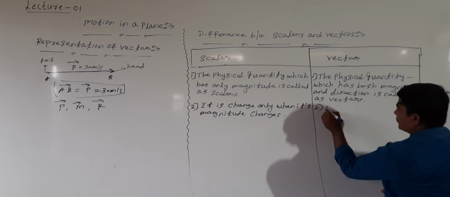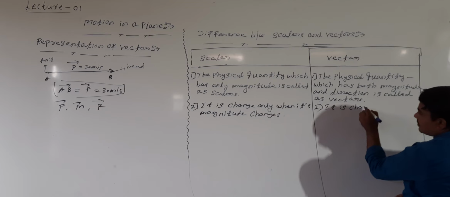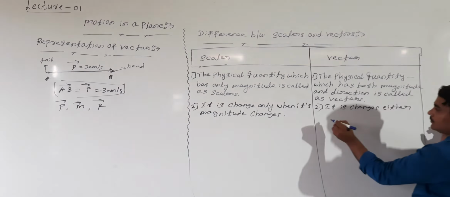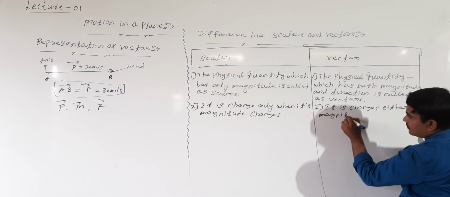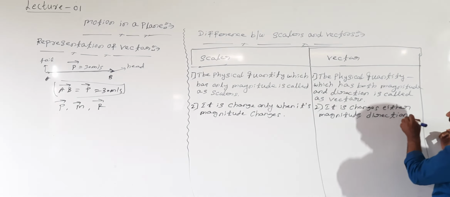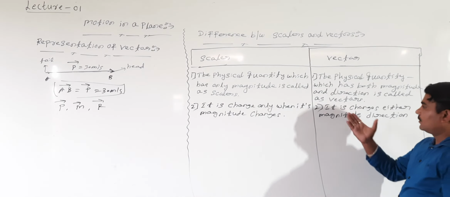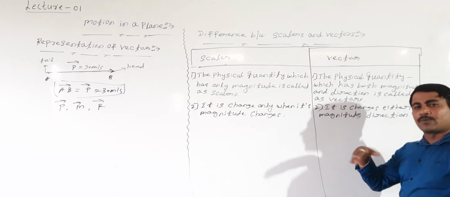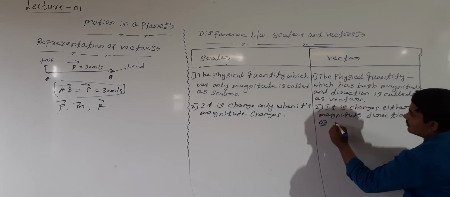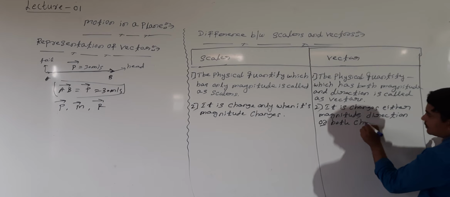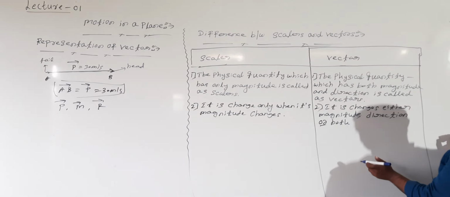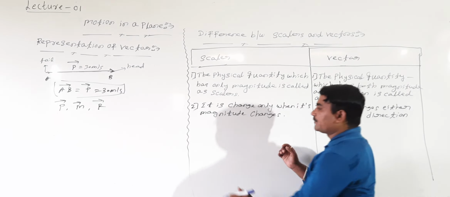See here, it changes either in magnitude, direction, or both. Both magnitude and direction change.